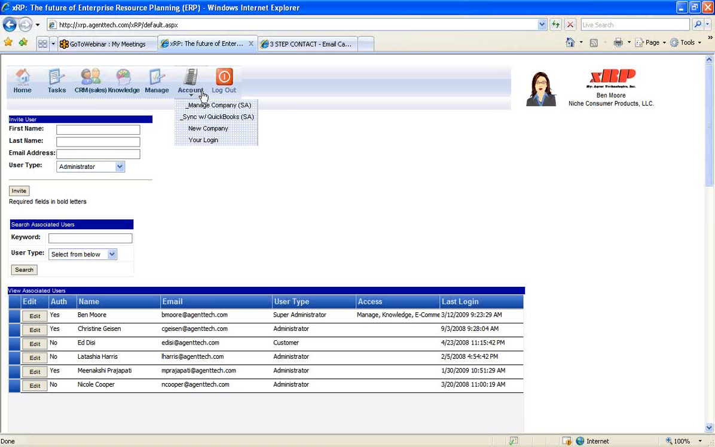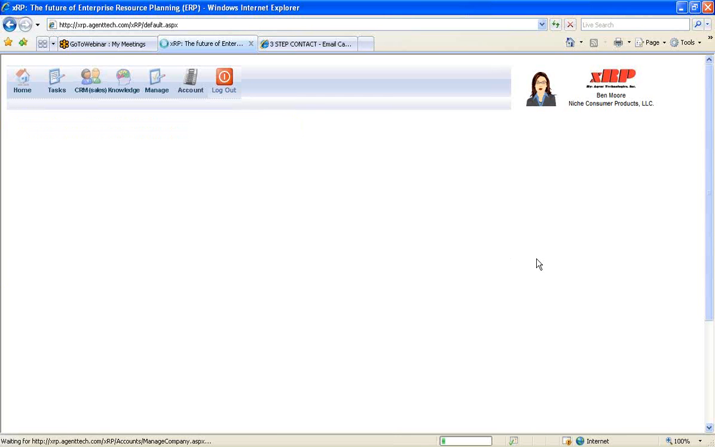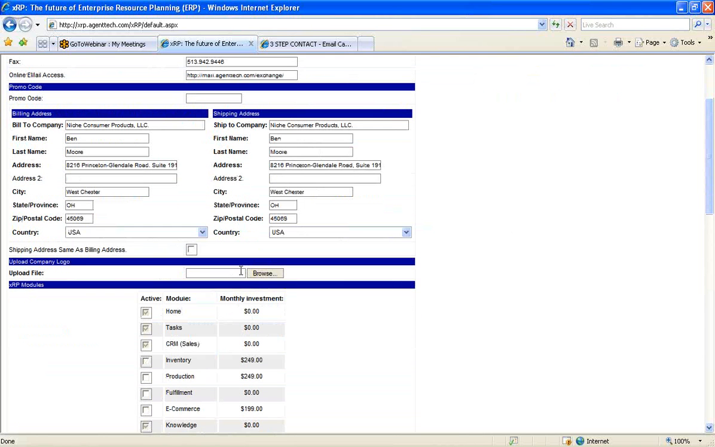Finally, in the account area, you can sync with QuickBooks, change your login, change your password, add new companies, and even manage your company. And this is the area where you can enter your company slogan that will appear on the different PDFs that the system will generate. You can also upload your company logo.